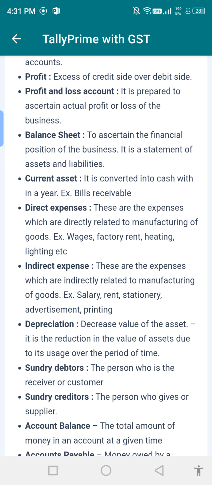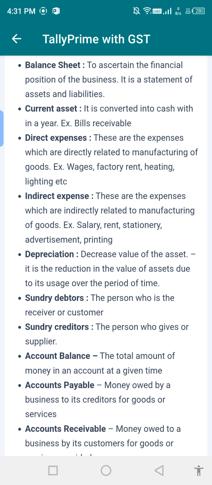Depreciation, decrease in the value of the asset. It is a reduction in the value of an asset due to its use over a period of time. Sundry debtors, the person who is the receiver or customer.